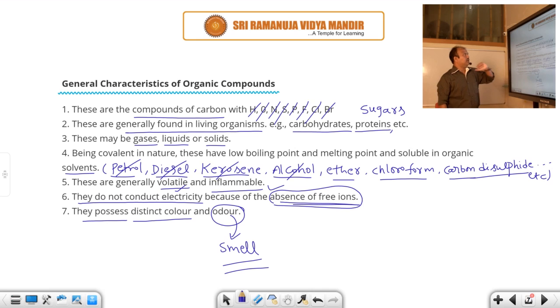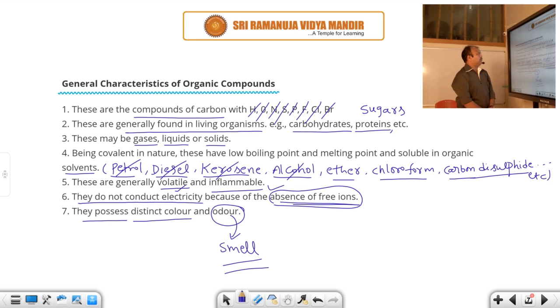Once again I will recap this. Organic compounds are compounds which contain mainly carbon along with hydrogen, oxygen, nitrogen, sulfur, phosphorus, fluorine, chlorine, bromine. Generally organic compounds are found in living organisms like plants, animals, vegetables, fruits. Examples of organic compounds you know very well: carbohydrates, proteins, sugars. These organic compounds may exist in gaseous state, liquid state or solid state. That means organic compounds exist in three states: solid, liquid, gas.